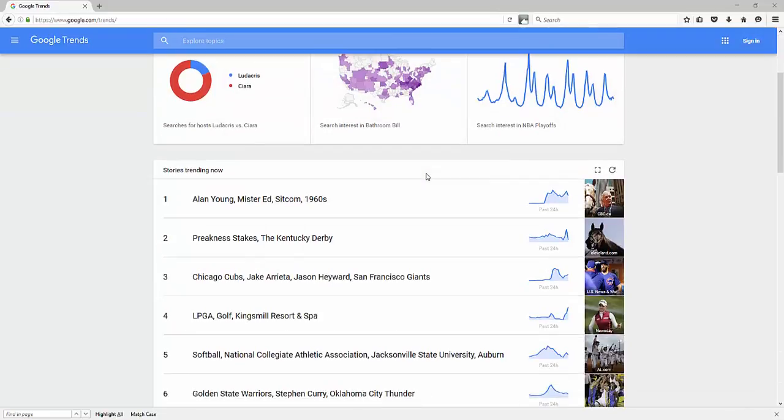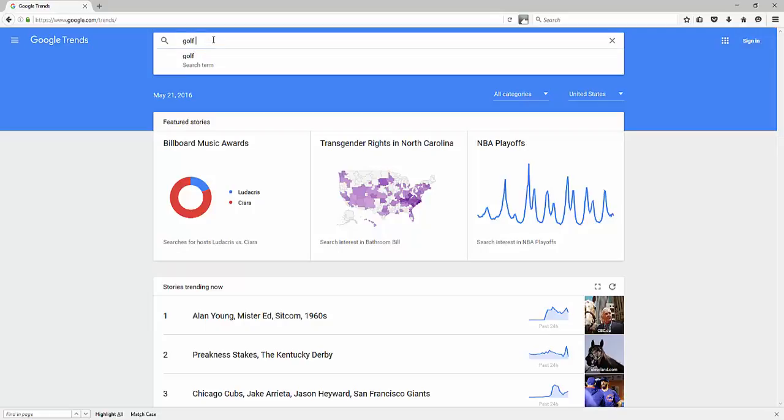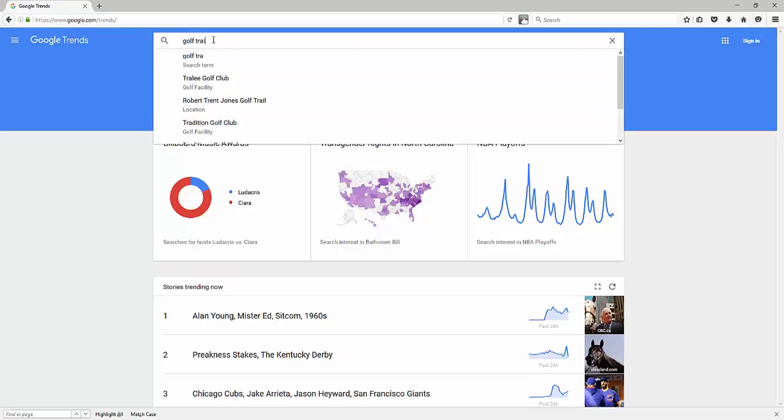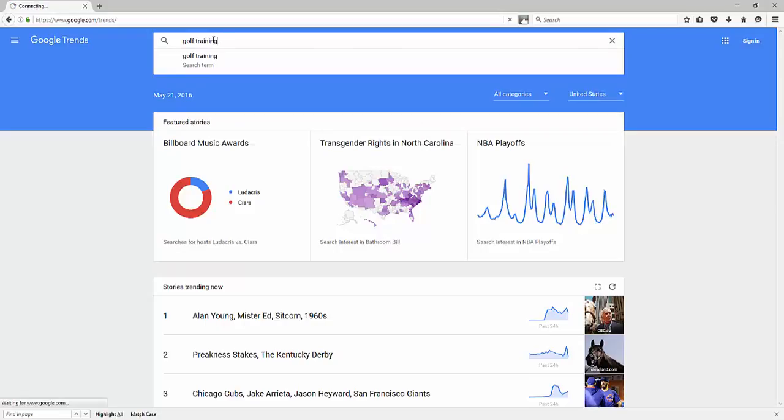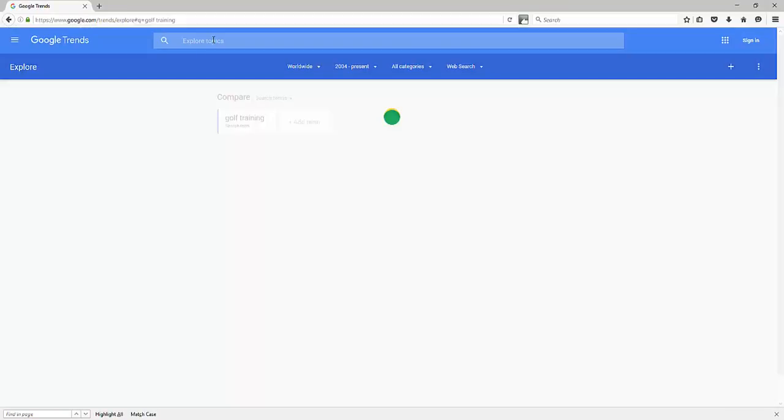Now, we already talked about the homepage. They're going to show kind of the hot news and you can sort by location. But for me, I'm going to go ahead and just do a quick search here for a certain keyword phrase. So let's go in and let's type in a niche related phrase. So let's say the phrase golf training that we already were covering. So let's say golf training here and pretending we're in the golf niche, right? So golf training, and it's going to do its thing.